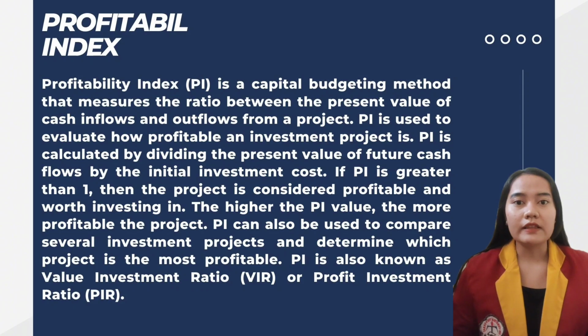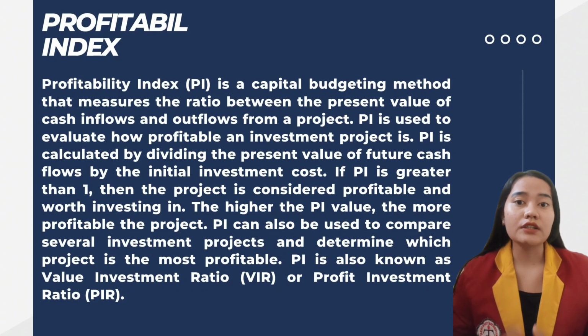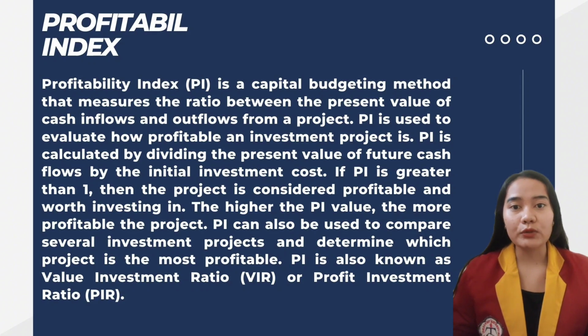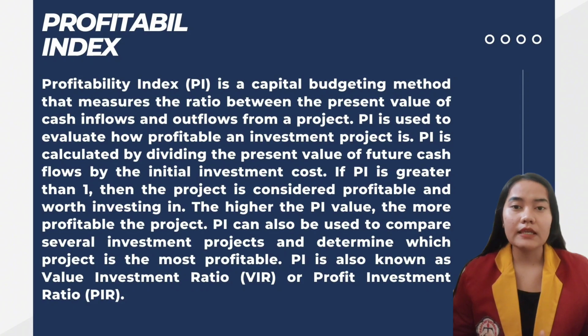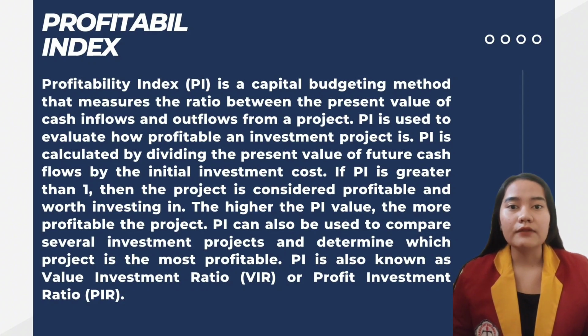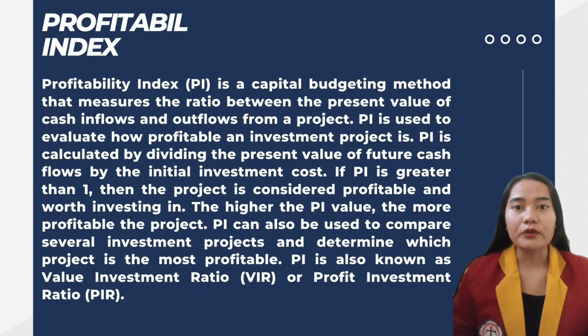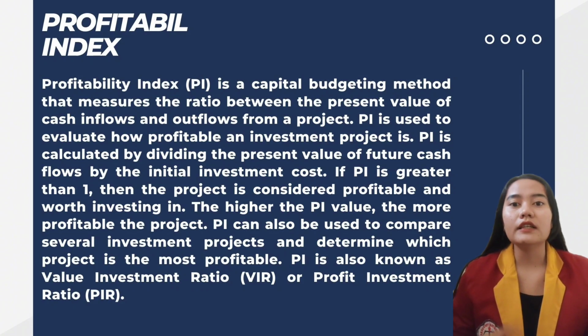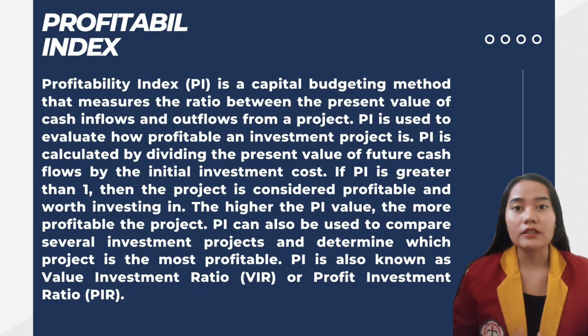Next, profitability index is a capital budgeting method that measures the ratio between the present value of cash inflow and outflow from a project. PI is used to evaluate how profitable an investment project is. PI is calculated by dividing the present value of future cash flow by the initial investment cost.